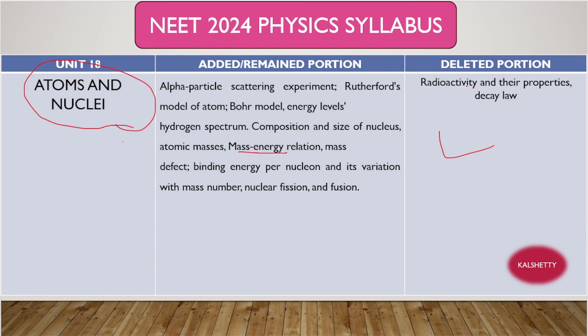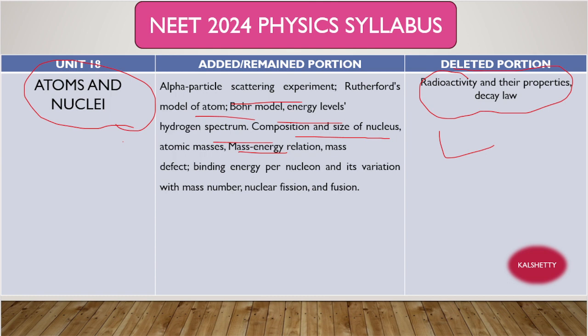Okay, what are the topics removed? Radioactivity and their properties and decay law, means alpha decay, beta decay and gamma decay, and all the topics are removed, right? And what are the topics remaining? Alpha particle scattering experiment, Rutherford model, Bohr model, hydrogen spectrum. Okay, all these things, whatever is displayed on the screen, the topics are there, right?